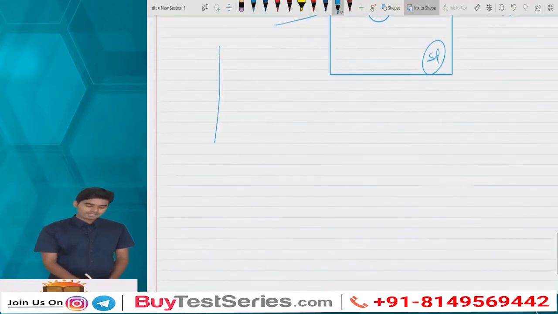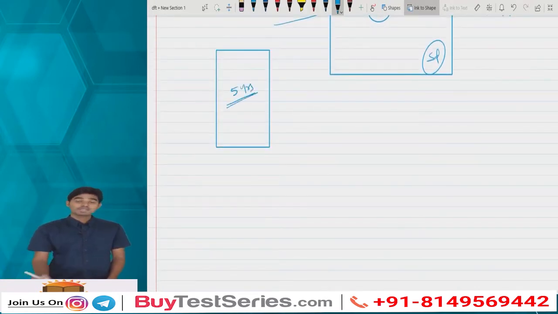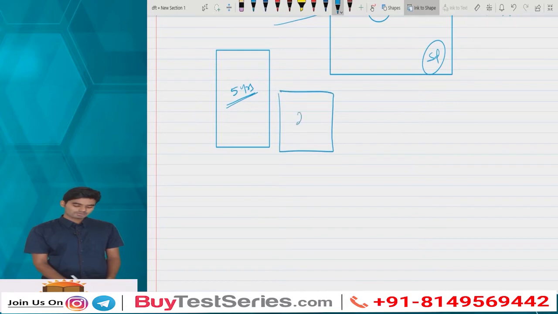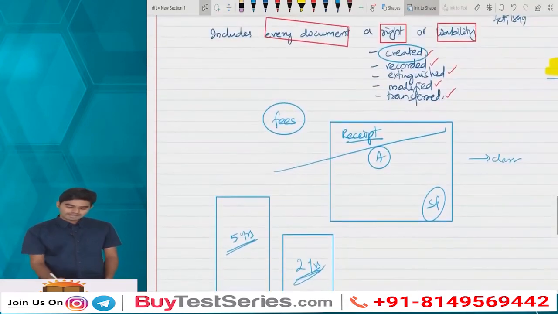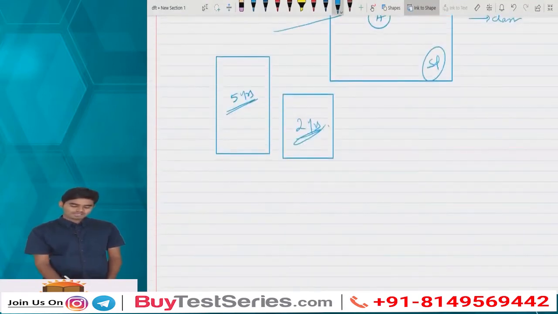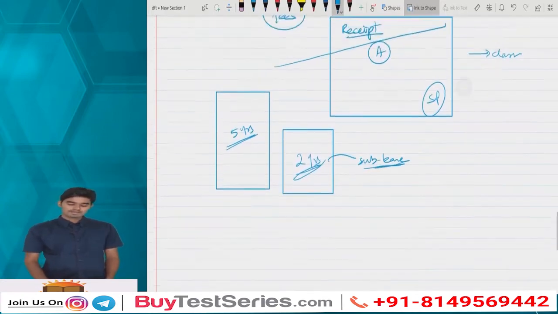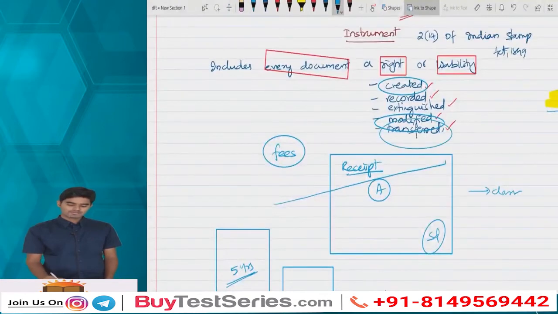Say for example, a lease deed is being executed for a period of 5 years, and that 5 years has expired. Now you intend to renew that agreement for a further period of 2 years. Your rights have been modified for a further period of 2 years. Or say for example, you are subletting, the sublease, you are transferring your rights in favor of another person.